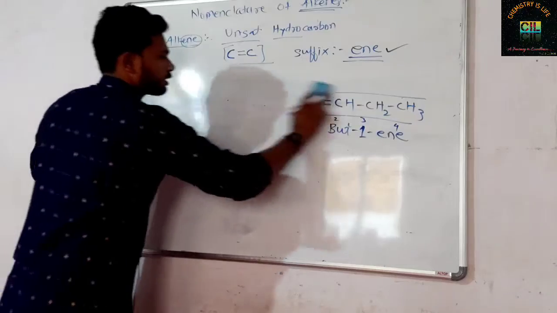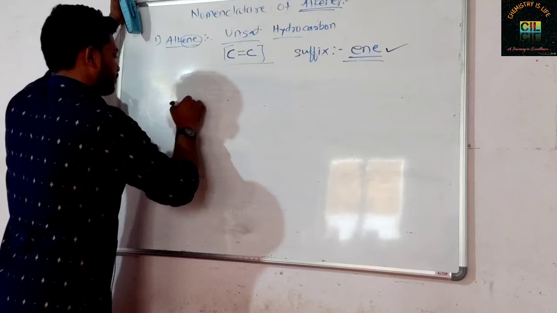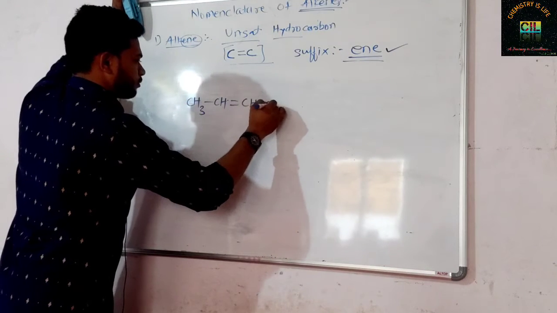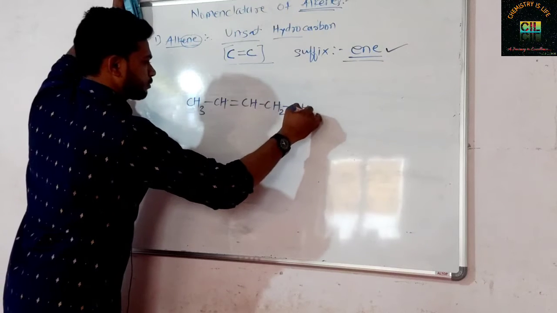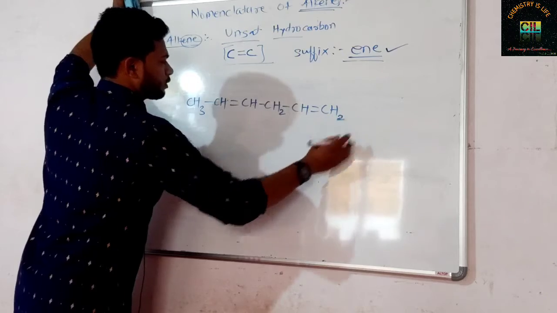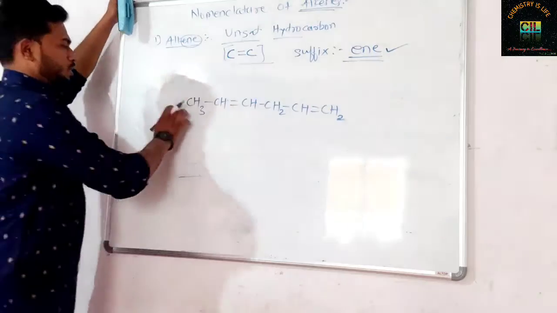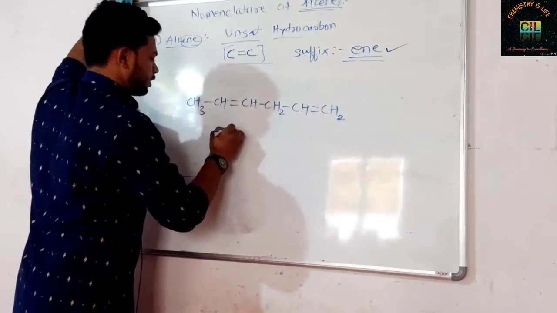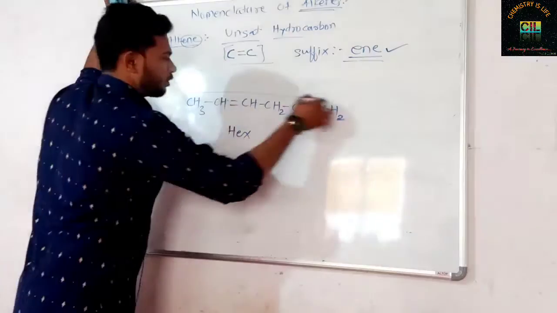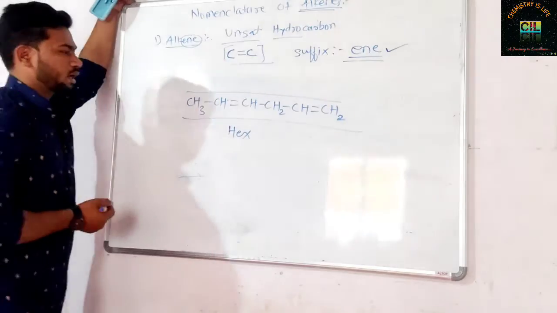If there is another case, like one structure having 2 double bonds, count the number of carbon atoms: 1 2 3 4 5 6. So the word root is for 6, this is hex. We are going only for the simple compound right now. Select the longest chain, you are getting 6 carbon atoms.